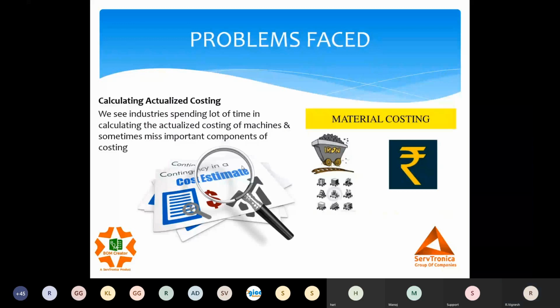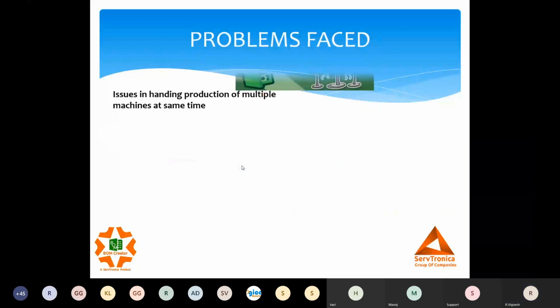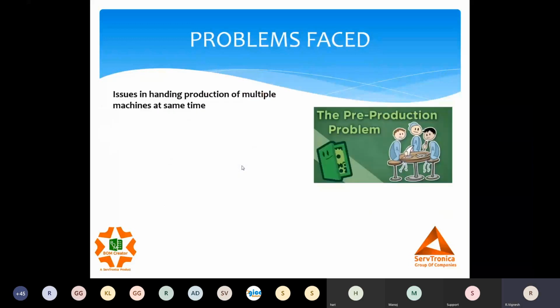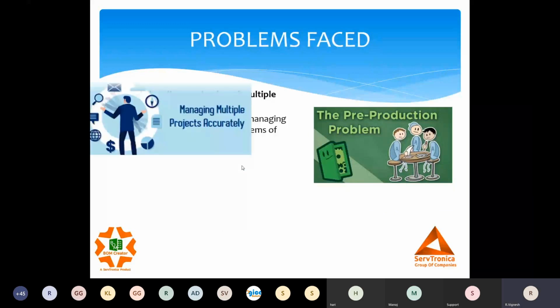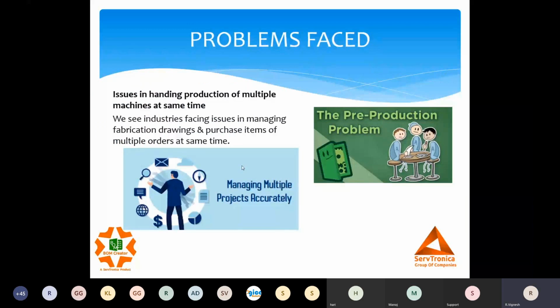Last, we see the handling of production of multiple machines. When I have received 5-6 orders at a time, for 5-6 different models of machines, I need to manage them. People face issues in managing the release of drawings for individual orders.